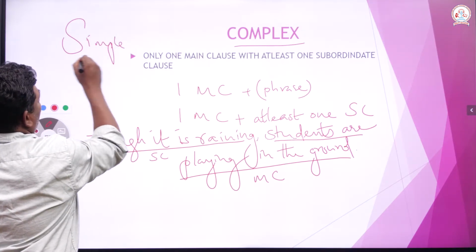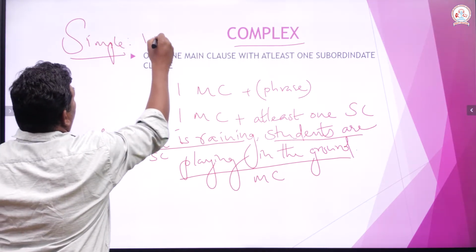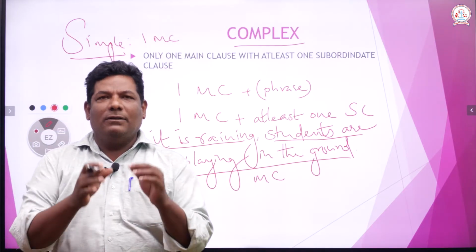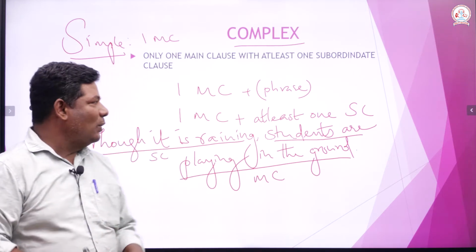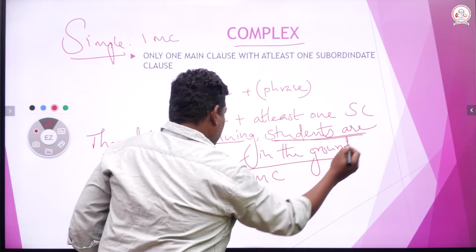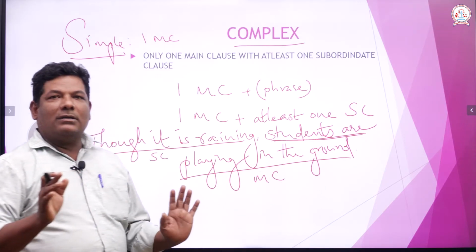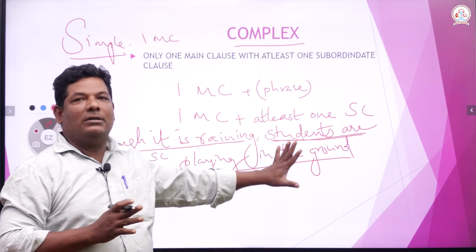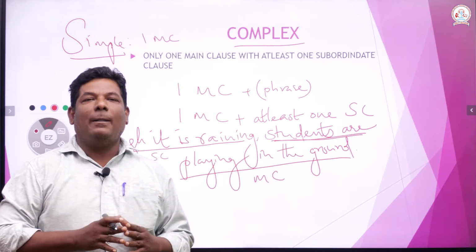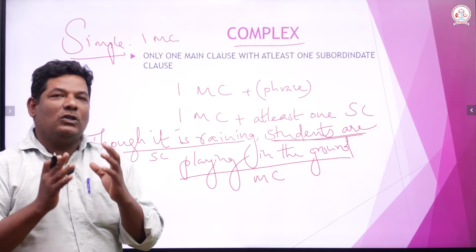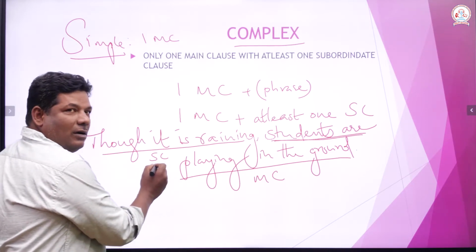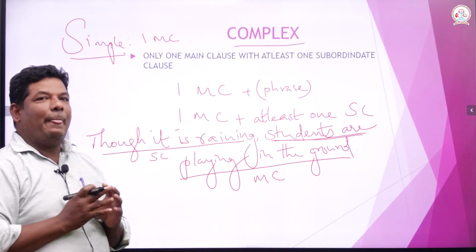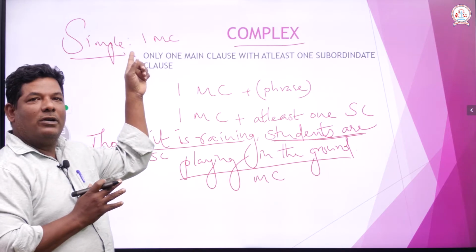You must understand in your mind that simple is only one main class, with phrase or without phrase. So, let us keep "students are playing in the ground" as a main class. We will keep it unchanged, untouched. We are not going to touch that because it is a main class, right. So, we have to make a small change in the subordinate class. We have to change the subordinate class into a phrase. Then it becomes simple, as I have already told you.